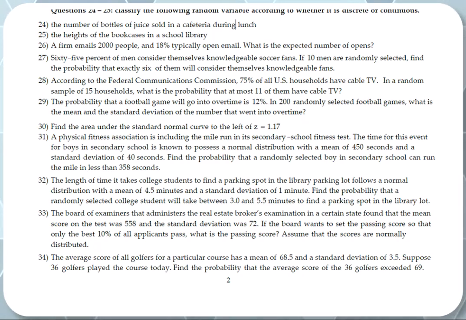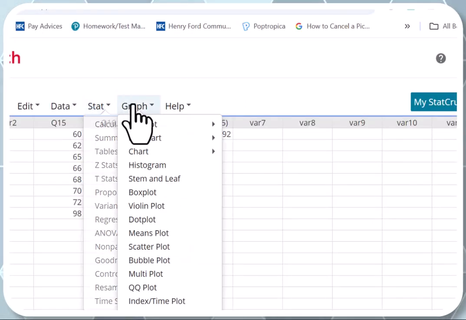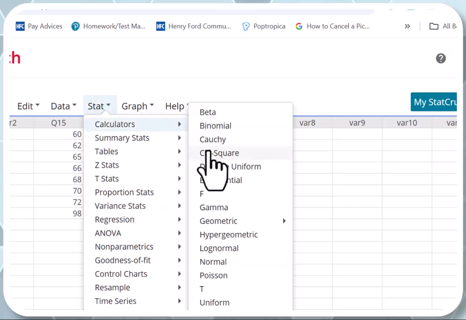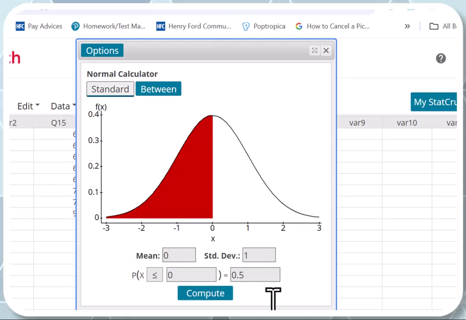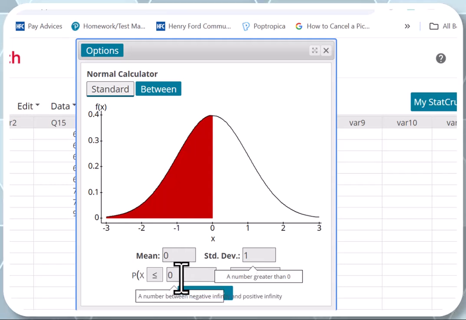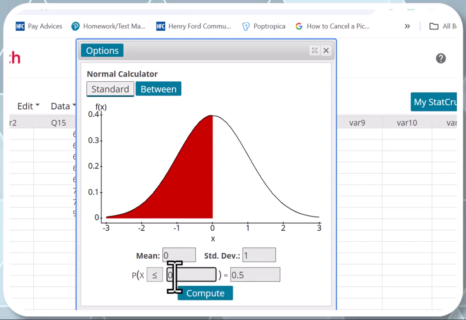Number 30. Now we're going to the important chapter, which is normal distribution. It's very, very important. I'd like you to pay good attention to this one. What is the area under the standard normal curve to the left of z equal 1.17? So, normal probability, go to Stat, Calculators, Normal, right here. And we're going to be answering the question using this one. So, when he says z, the mean is 0 and the standard deviation is 1. To the left of 1.17 means less than. So, I just put 1.17 right here.